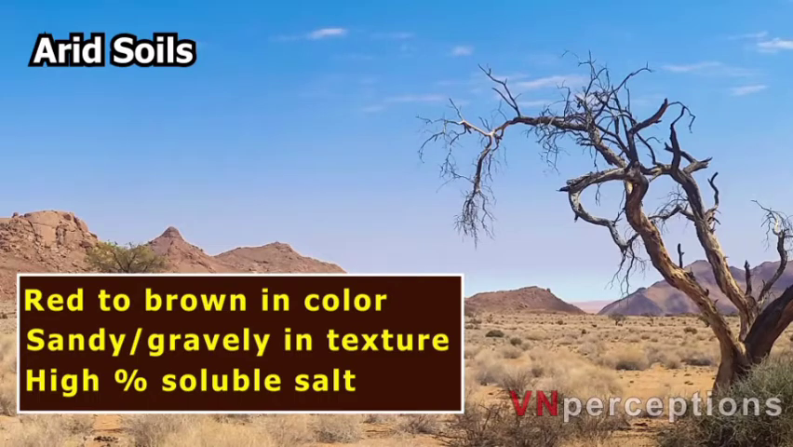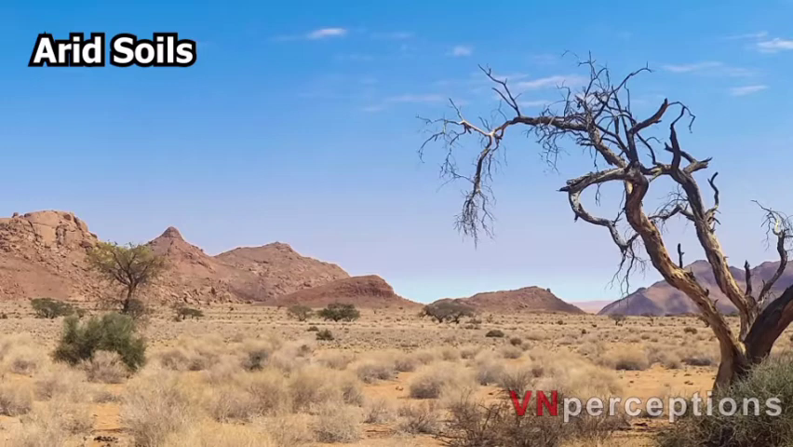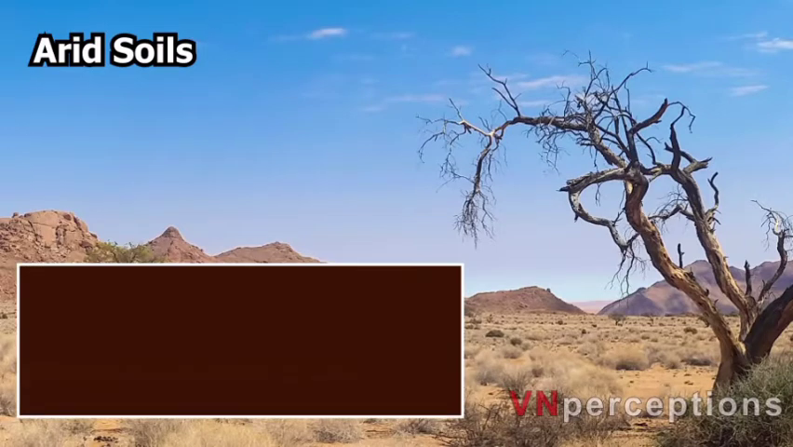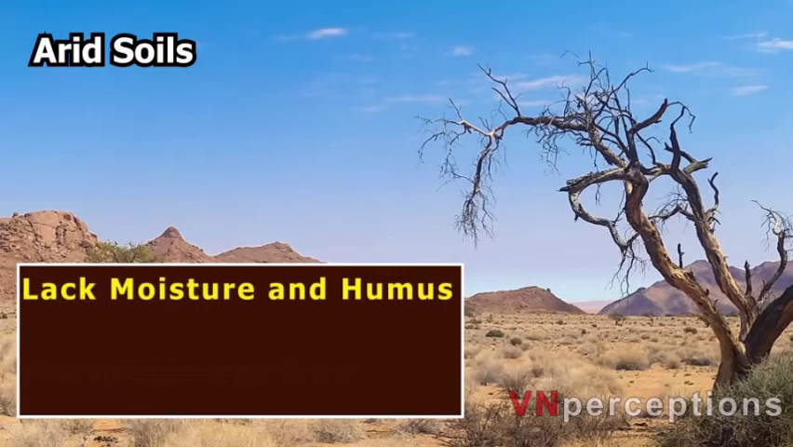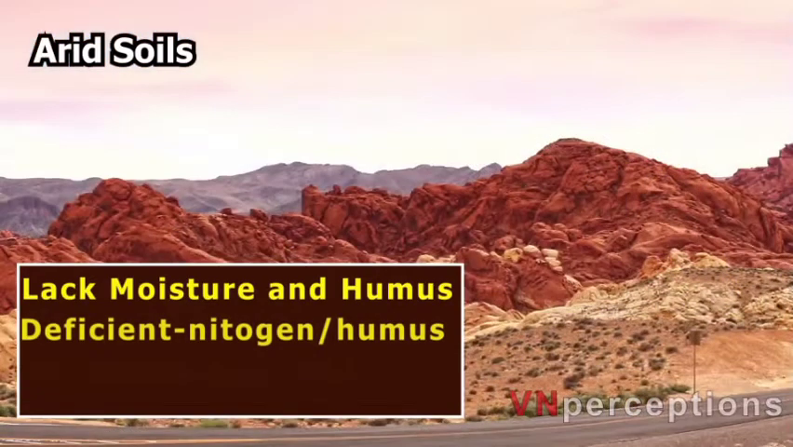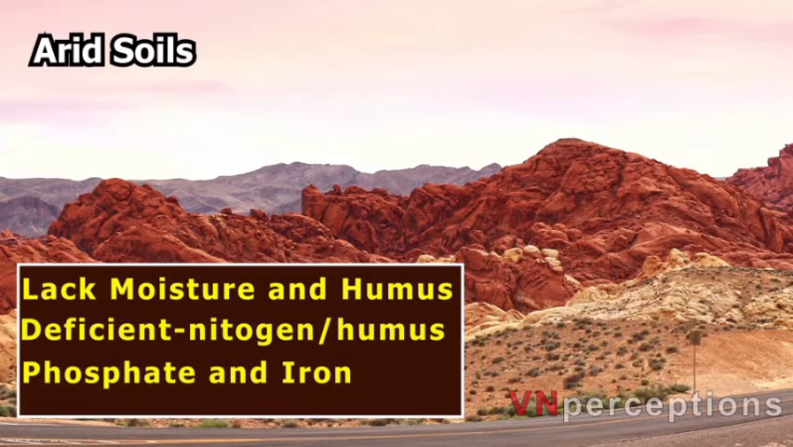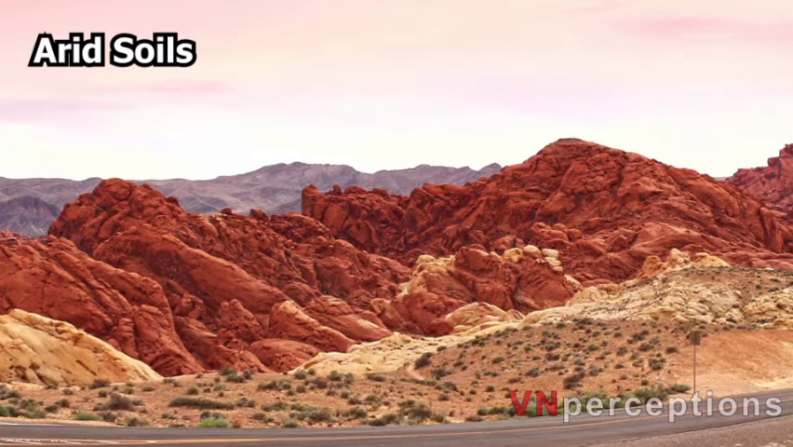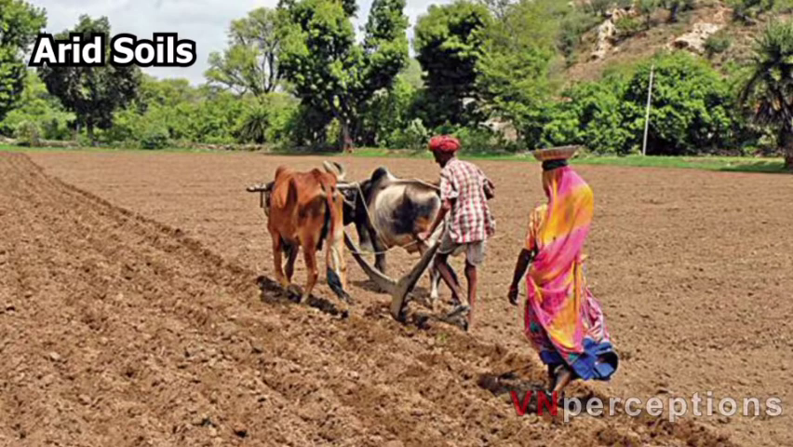Due to the dry climate, high temperature and accelerated evaporation, they lack moisture as well as humus. These soils are deficient in nitrogen and humus. The phosphate and iron content is normal, which is good for the soil. These soils are rich in minerals, but the main limitation is lack of water.